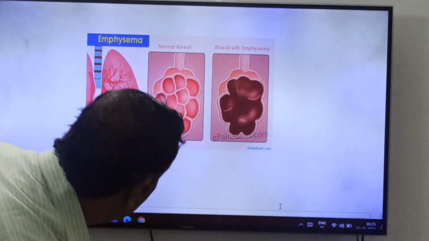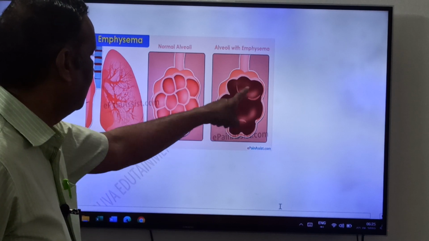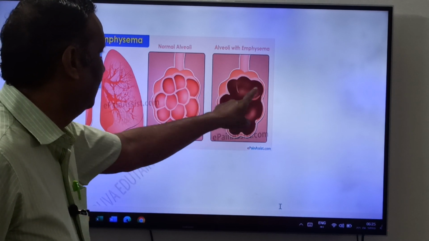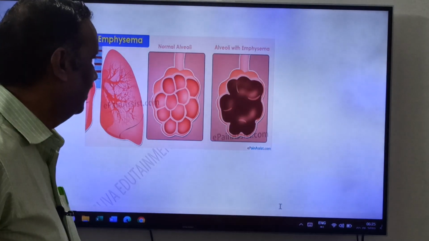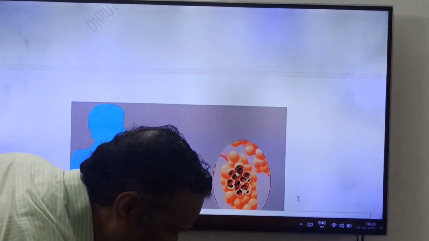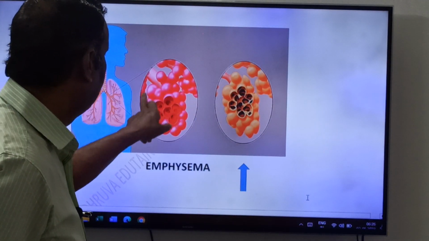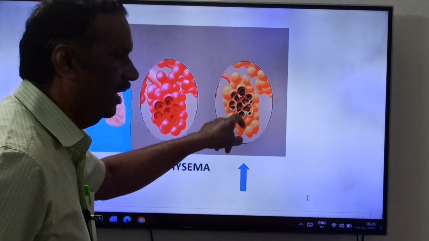See friends, this is a normal alveoli. This is collapsed alveoli. Alveoli with emphysema. Okay friends. See once again, this is normal alveoli. This is collapsed alveoli, friends.